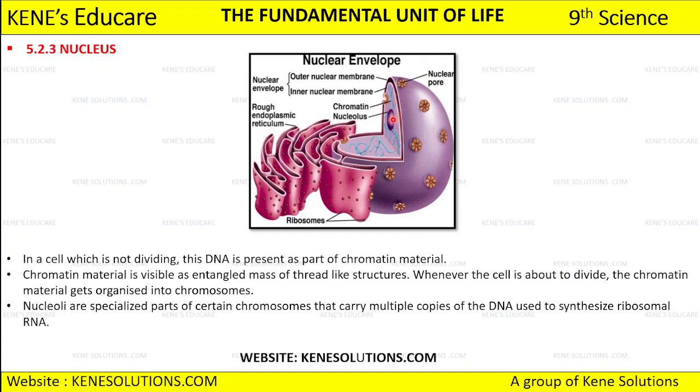And just below chromatin we have a nucleolus which is present in the center. And these are the nuclear pores which are present. और ये nuclear pores के through जो भी nutrient है that enters inside the cell. And this is the rough endoplasmic reticulum which is having ribosomes on it. Now we are going to discuss further on this rough endoplasmic reticulum. That time you will get a clear idea on it. Okay, so in a cell, if the cell is not dividing, now we are going to discuss on cell division as well later. That is about mitosis and meiosis.